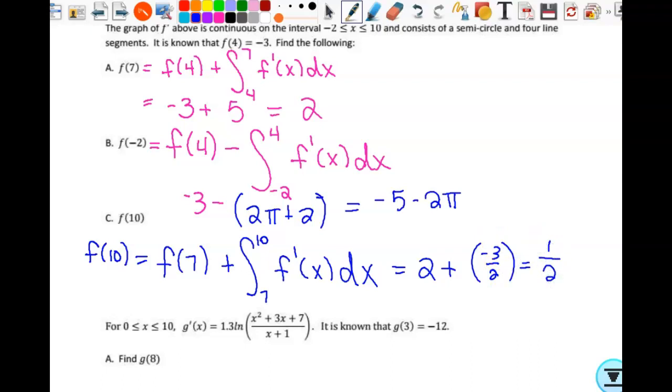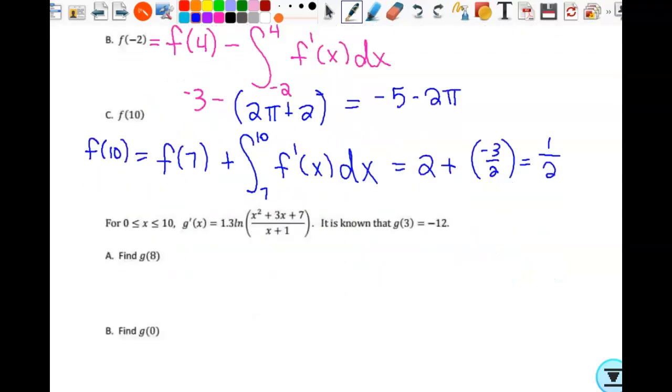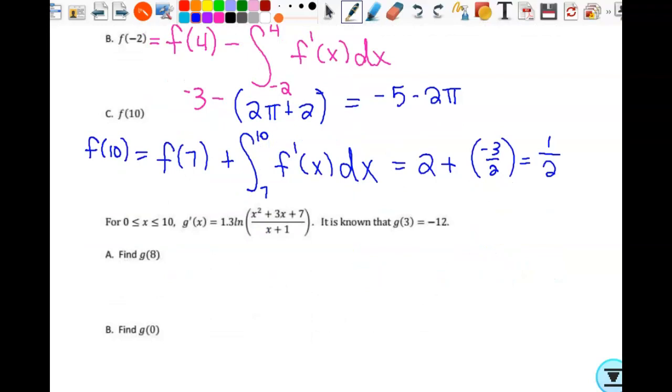What's another way we could have done that same question? So I could have started at 4, right? F of 4, and accumulate all the change from 4 to 10. Or we could have started at negative 2 and accumulate the change from negative 2 to 10. Everybody okay?